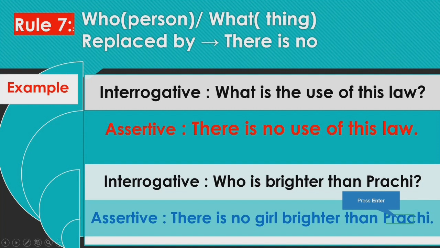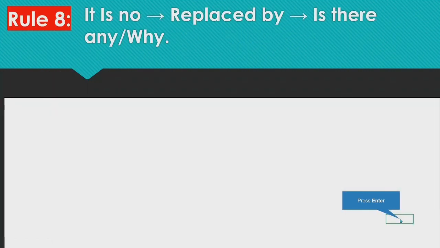In the next sentence we have used who. Who and what both are used in the beginning. So we are replacing with there is no. So who is brighter than Prachi? So the expected answer is no one. So there is no girl brighter than Prachi. Okay, next rule, rule number 8. It is no is replaced by is there any or why.